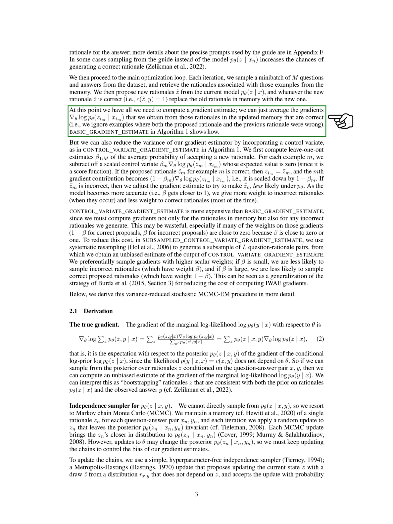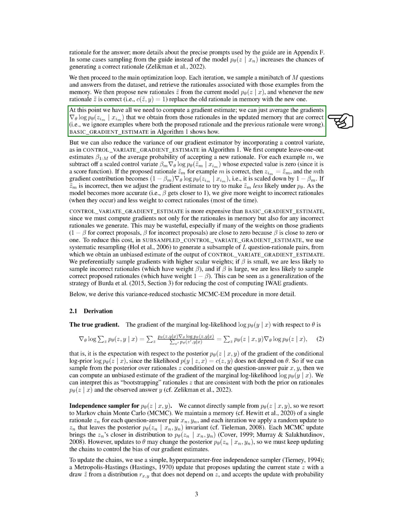But we can also reduce the variance of our gradient estimator by incorporating a control variate. We first compute leave-one-out estimates of the average probability of accepting a new rationale. For each example, we subtract off a scaled control variate whose expected value is 0. If the proposed rationale, for example, is correct, then the gradient contribution becomes scaled down.